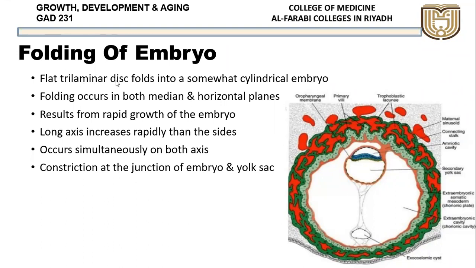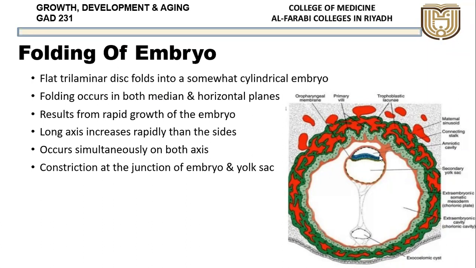So the flat trilaminar disc, now it is 3 layers. Okay, when it starts folding, it will be 3 layers. It folds into a somewhat cylindrical embryo. Till now it was a flat plate. Now it starts becoming cylindrical, rounded. Folding occurs in both the median as well as the horizontal plane.